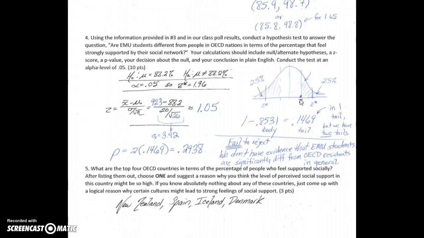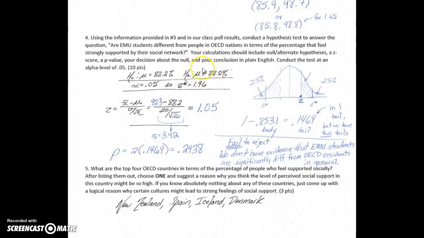And we don't want the body, we want a tail, so we subtract this number from 1 to get 0.1469. That's the proportion of the sample means that are our z-score or even higher. But that's one tail. We need to ask ourselves, do we want to add in a second tail here? And that's where we have to take a look at our alternative hypothesis.